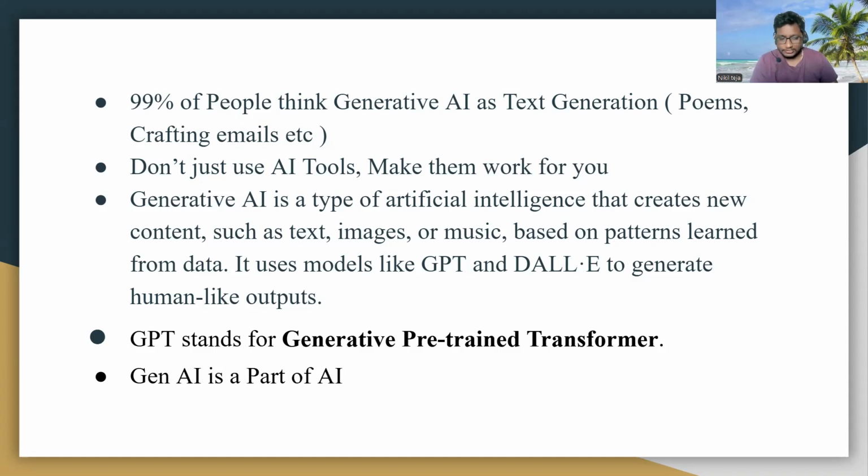As simple as that. Gen AI is a part of AI. As I said before, Gen AI is a new type of AI. But previously there were retrieval and rule-based AIs too, which used to work on only limited data.